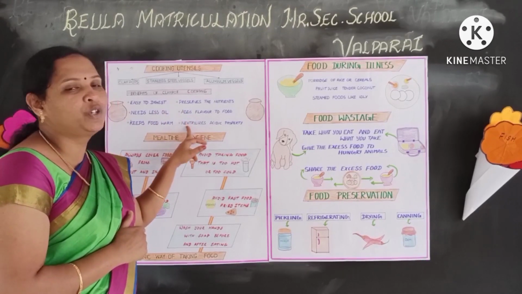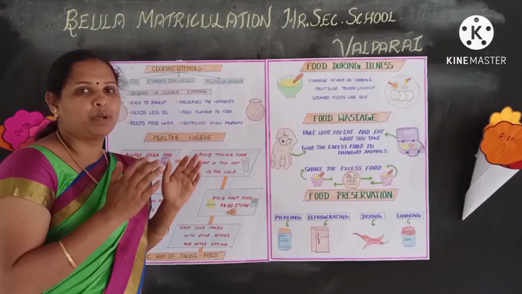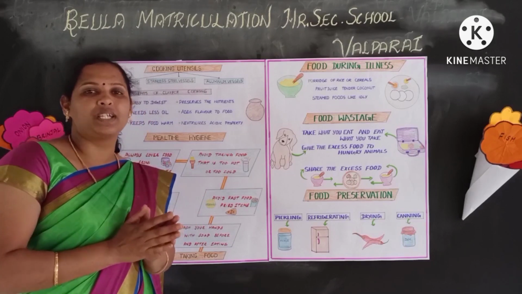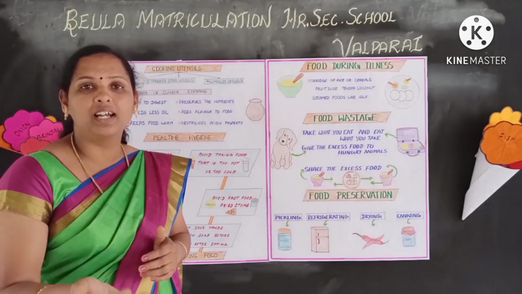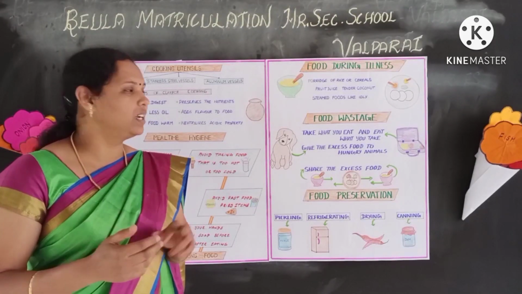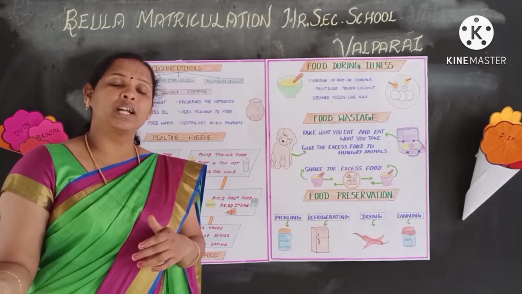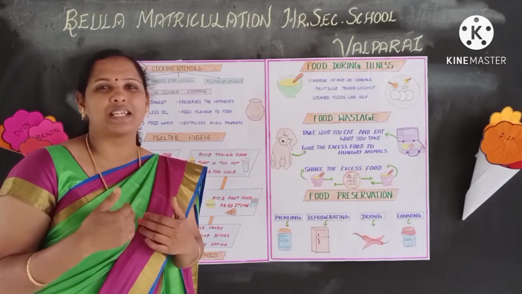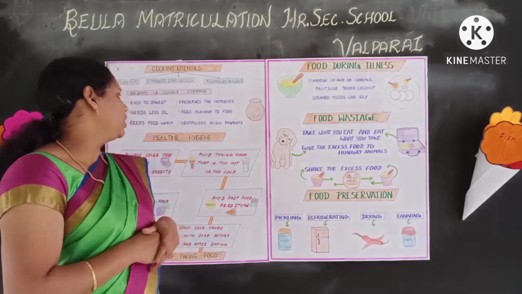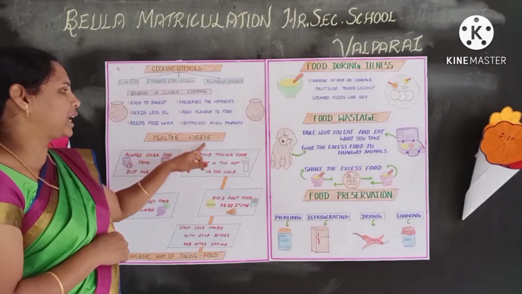The last one is it neutralizes the acidic property because there is an alkaline property in the clay pot. When you cook food in the clay pot, it neutralizes the acidic property. So after you eat food which is cooked in the clay pot, we will not get gastric troubles, acidity and all.